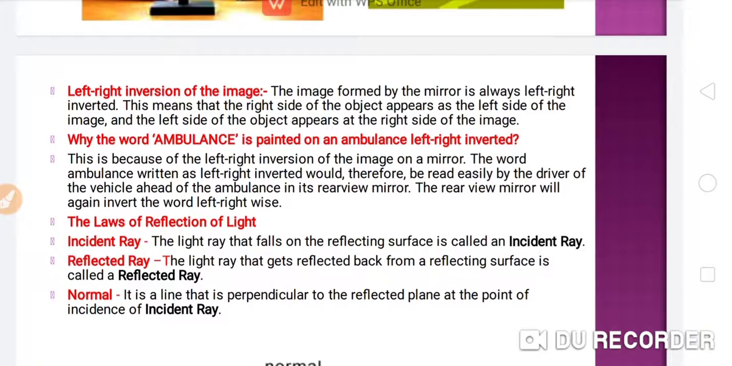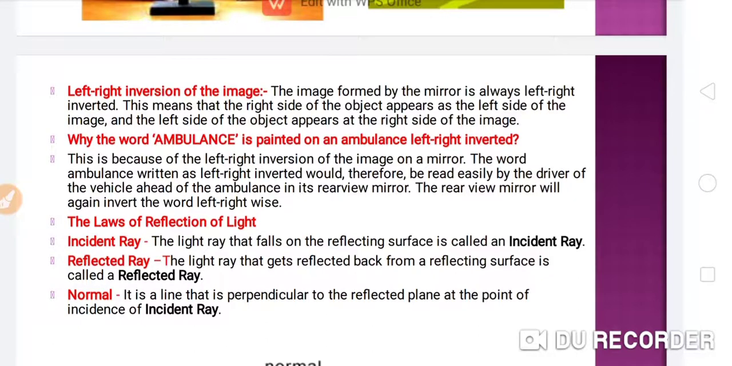And how can we justify it? When you stand just in front of the mirror and raise your right hand, you will find the image formed on the mirror raises the left hand side. And if you raise your left hand, the right hand side image will form. So this is the left right inversion of the image.